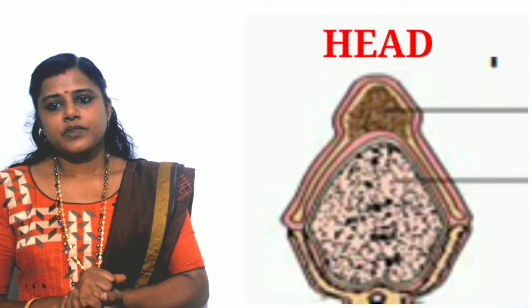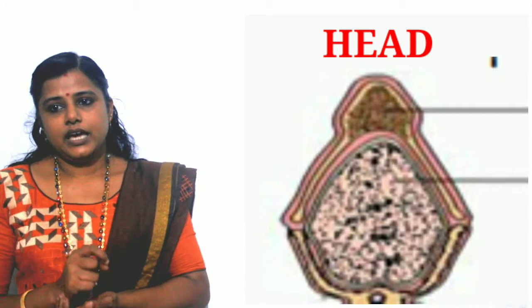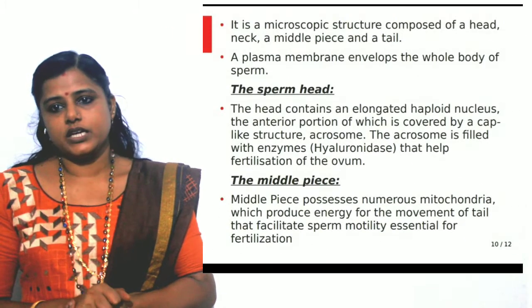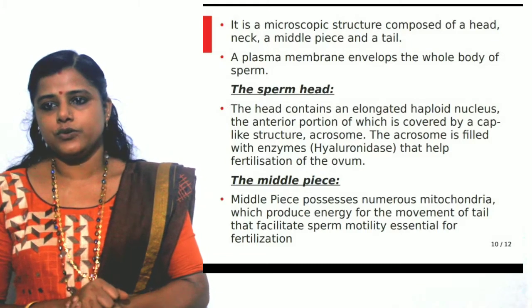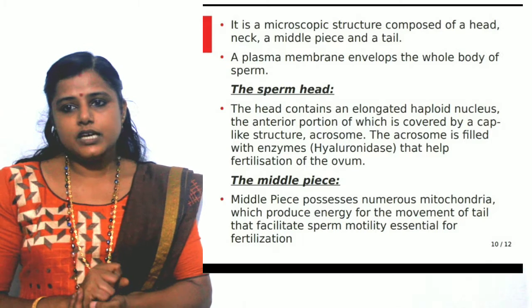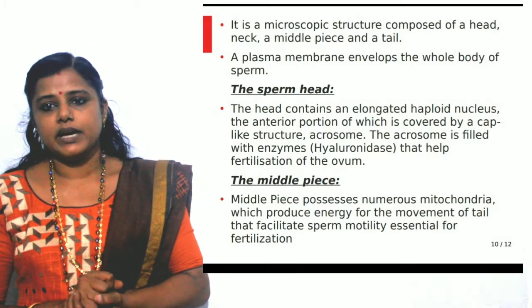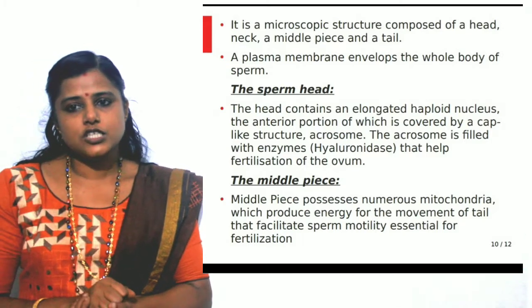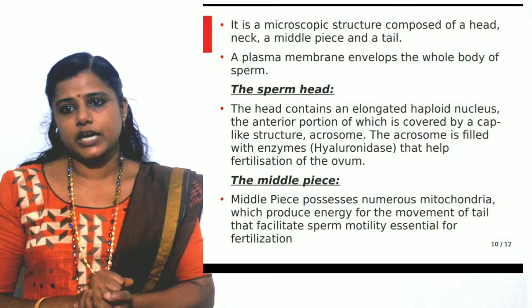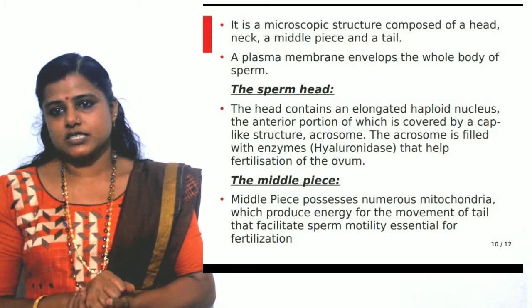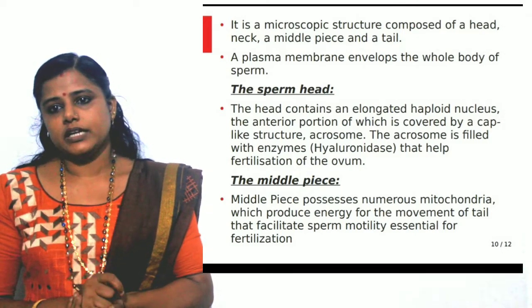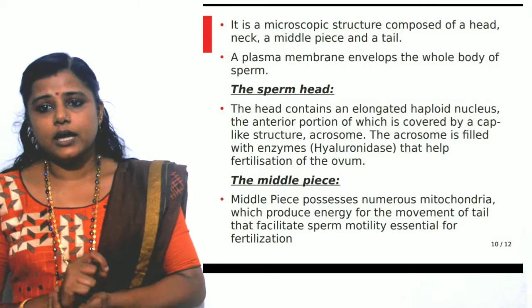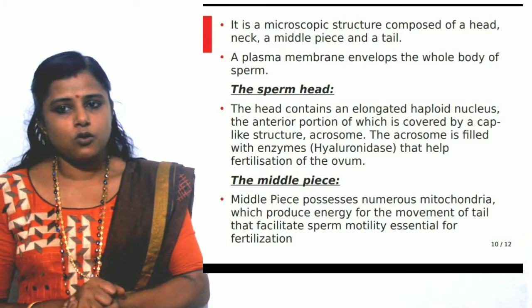The first part is the head, the sperm head. The head contains an elongated haploid nucleus, and the anterior portion of the head is covered by a cap-like structure, and that is called acrosome. The acrosome contains enzymes that are helpful for the fertilization of the ovum.